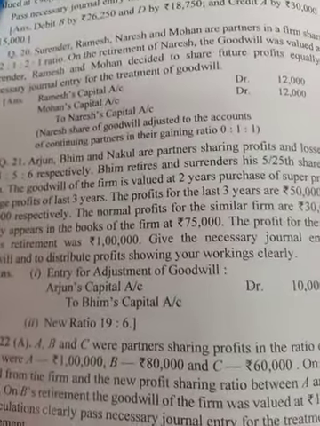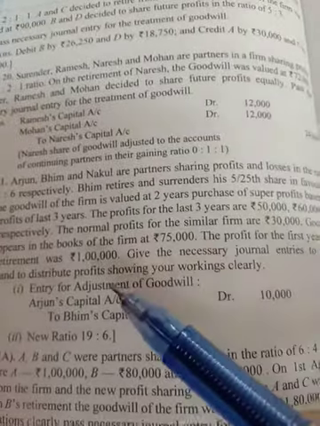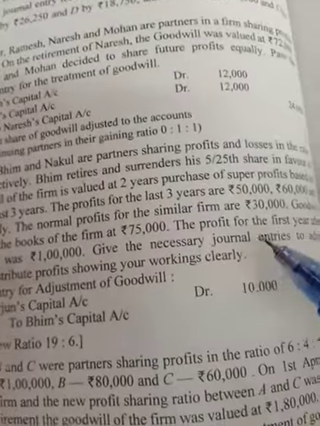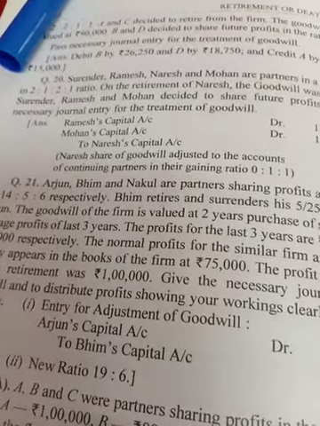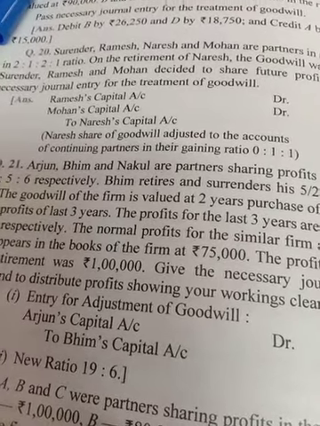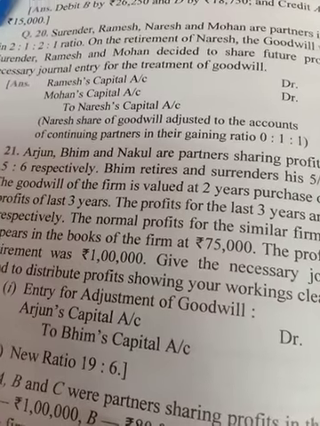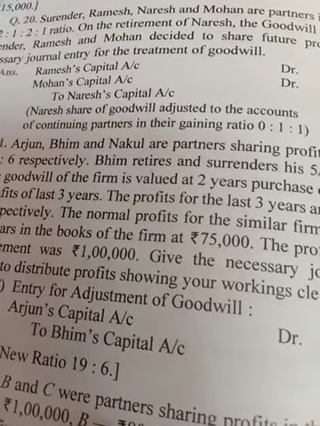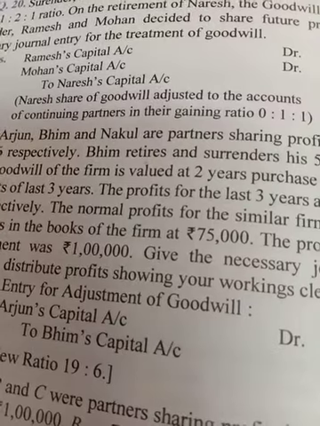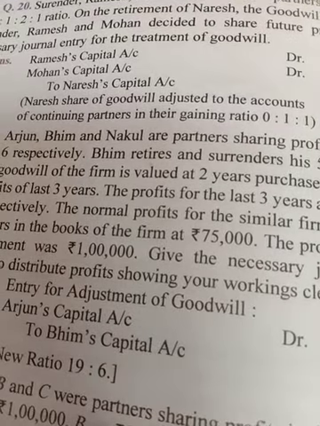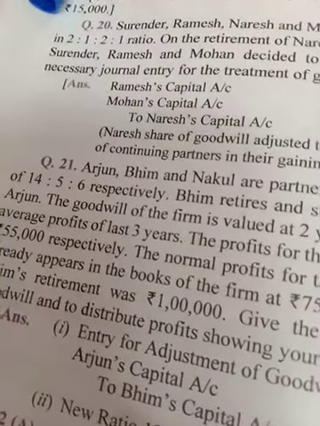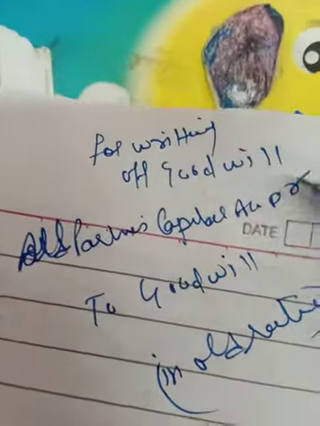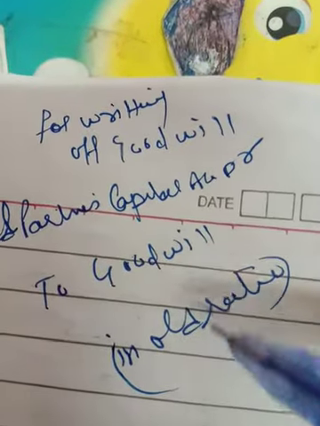Show your working clearly. So here goodwill is already given in the balance sheet. When the goodwill is already given in the balance sheet, then you have to write off that goodwill. For writing off the goodwill, you have to make all partners' capital accounts debit, and goodwill account credit. All means Arjun, Bhim, Nakul. So this is the journal entry for writing off goodwill: all partners' capital accounts debit to goodwill account in the old ratio.